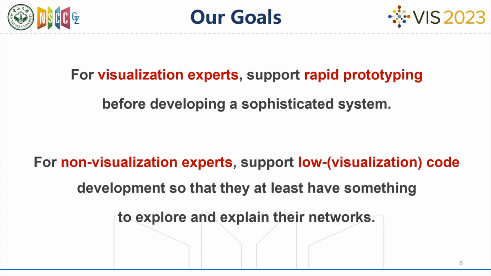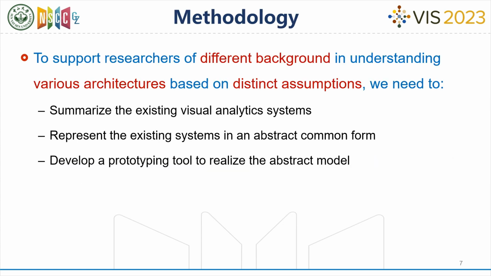Our goals are to support visualization experts in their rapid prototyping before developing a sophisticated system, and to provide non-experts with a way of raw visualization code development so that they at least have something to explore and explain their networks. To support researchers of different backgrounds in understanding various architectures based on distinct assumptions, we need to first summarize the existing visual analytics systems, and then represent the existing systems in an abstract common form. Finally, develop a prototyping tool to realize the representation.